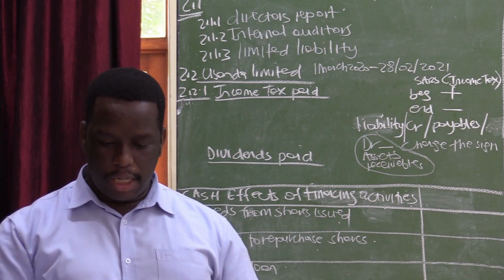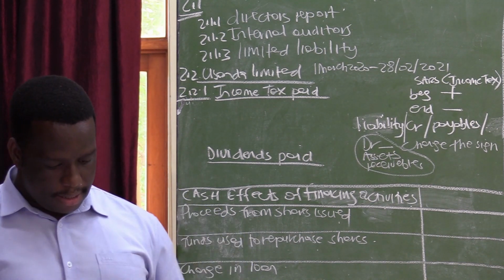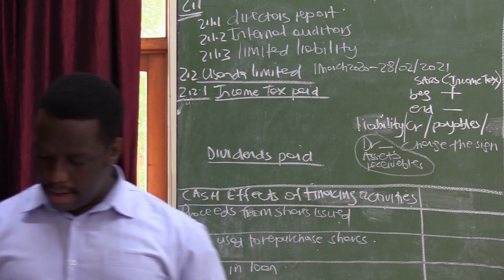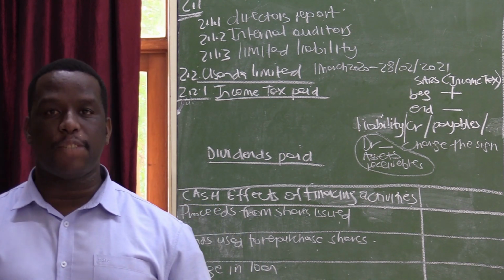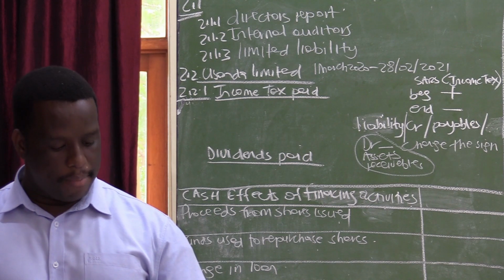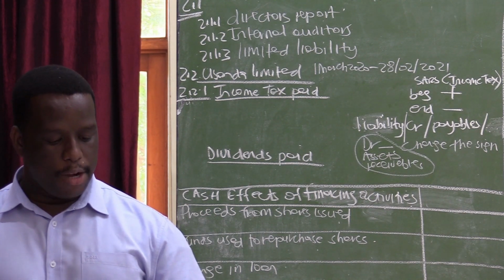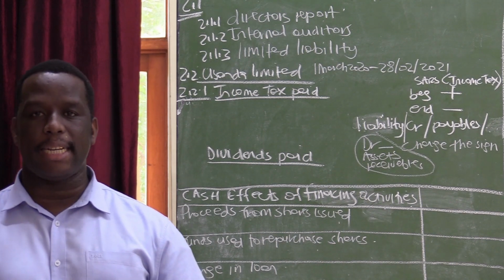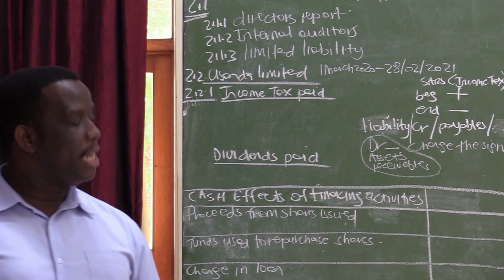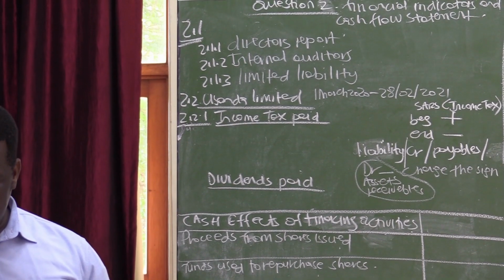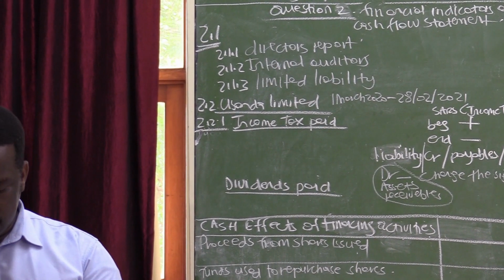Unfortunately, the income tax for the year is not given. But we are given the net profit before tax and also the net profit after tax. Therefore, the difference between those two amounts will be your income tax.